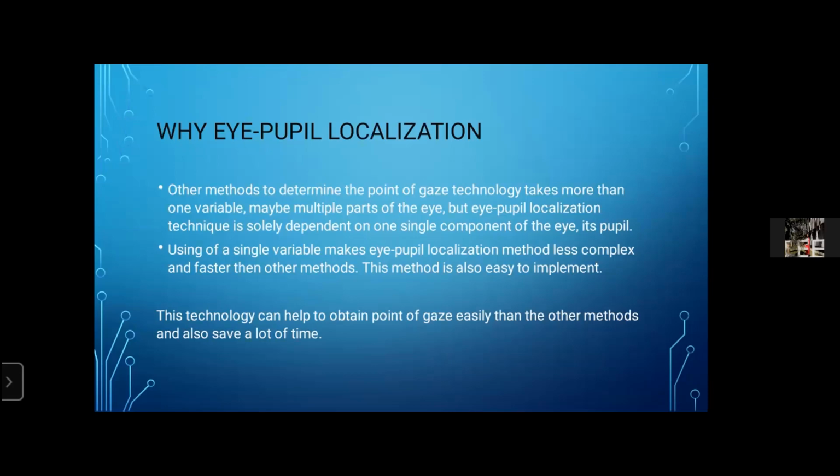Other methods to determine the point of gaze take more than one variable, maybe multiple parts of the eye. But the eye pupil localization technique is solely dependent on one single component of the eye, its pupil. Using a single variable makes the method less complex and faster than other methods. The method is also easy to implement. This technology can help to obtain the point of gaze more easily than other methods and also save a lot of time.